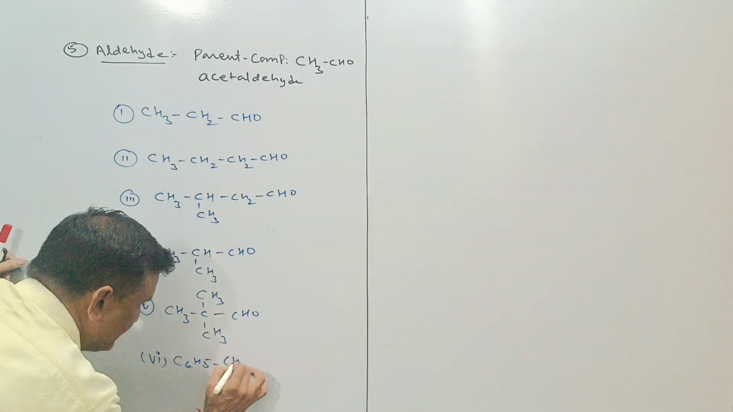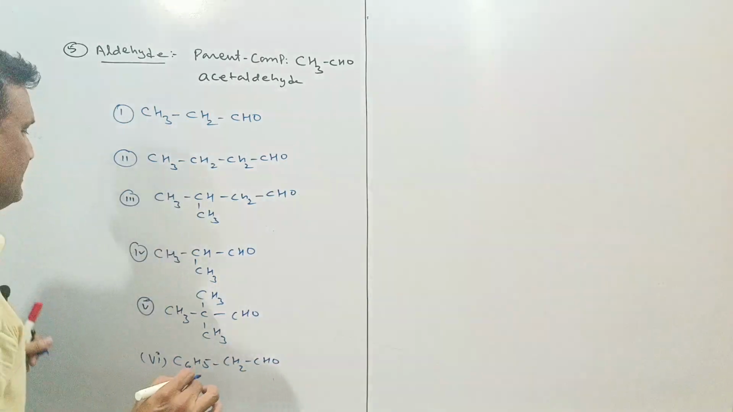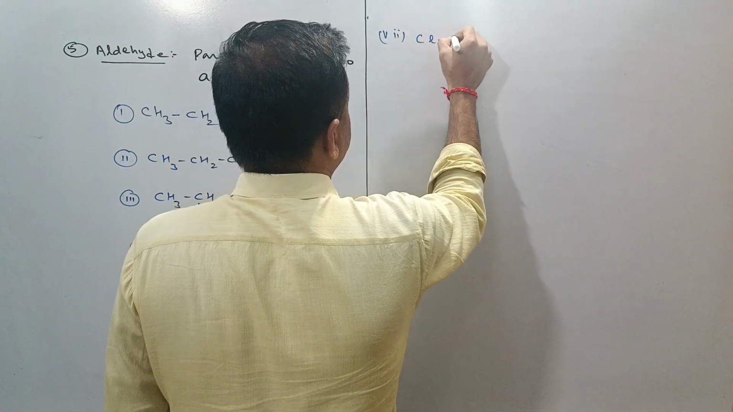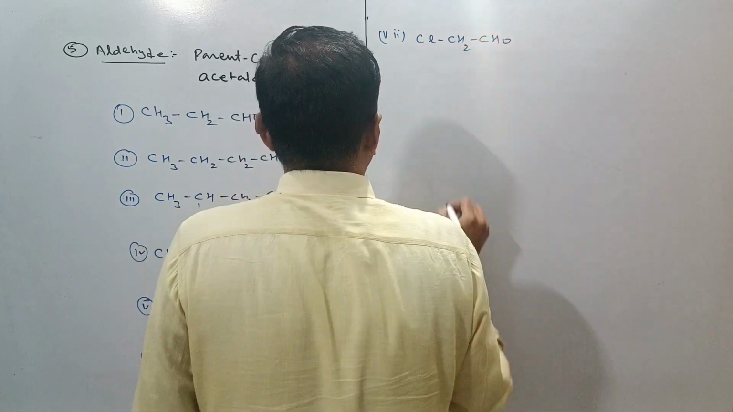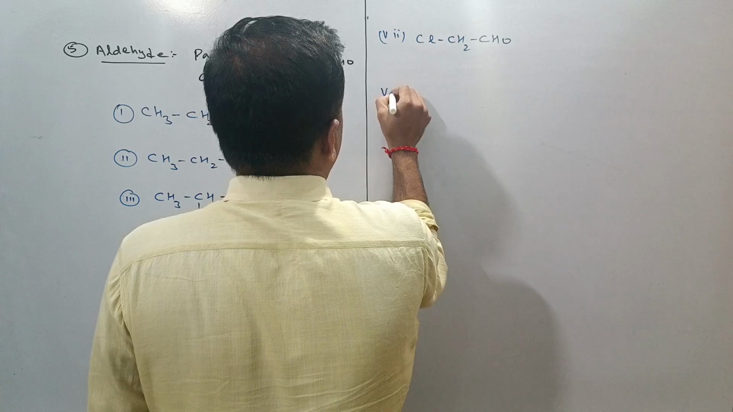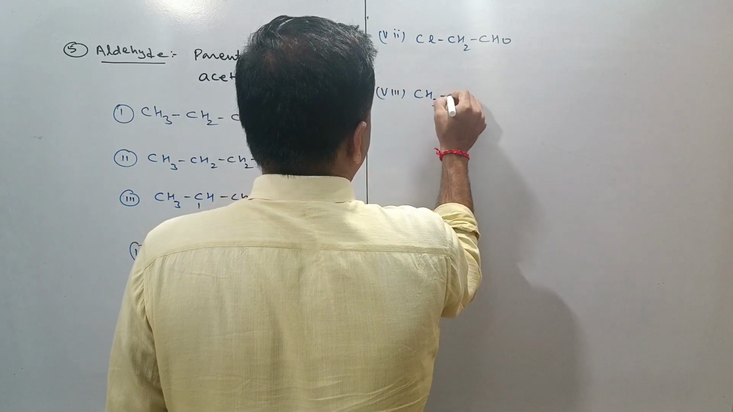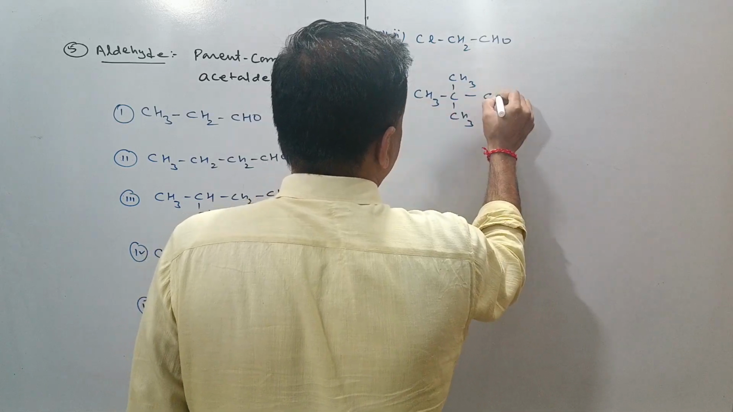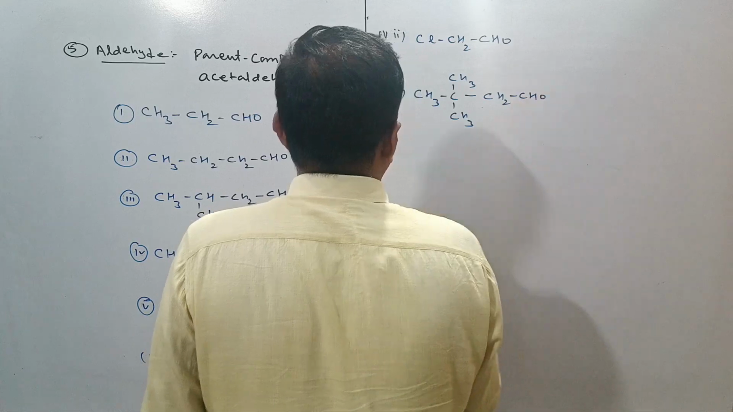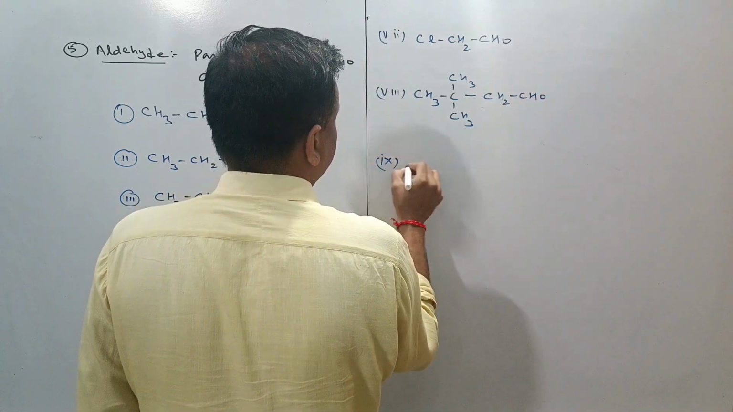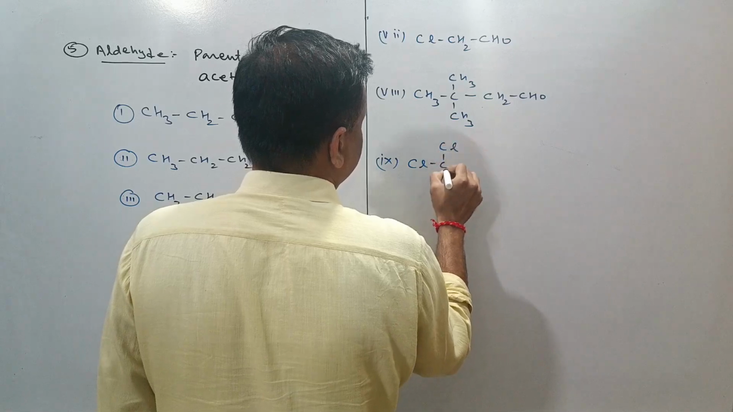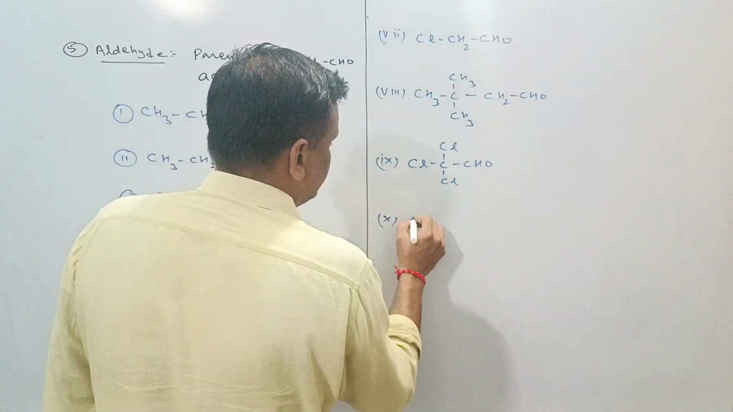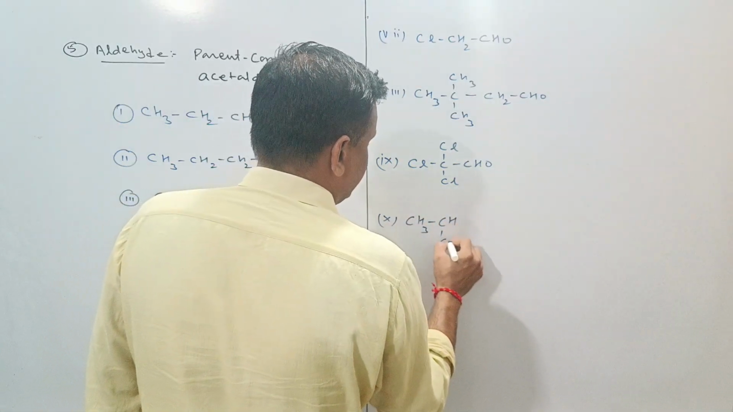C6H5CH2CHO is the seventh compound. As the eighth compound we can take ClCH2CHO. CH3CCH3CH3CH2CHO is the ninth compound. ClCClClCHO is the tenth compound.